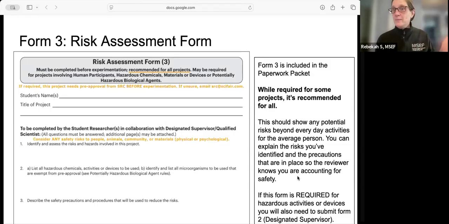It might be something that you're really familiar with using, or you don't think it requires any sort of assessment or acknowledgement of risk. But putting something down shows the reviewer that you've thought about it and you're taking care with your procedure. So this could be risks that are physical or psychological. It could be to the environment, to the research subjects, to animals, to yourself. So really think this piece through.